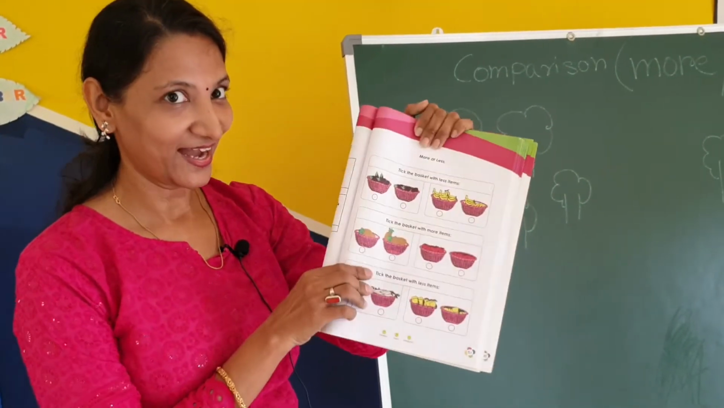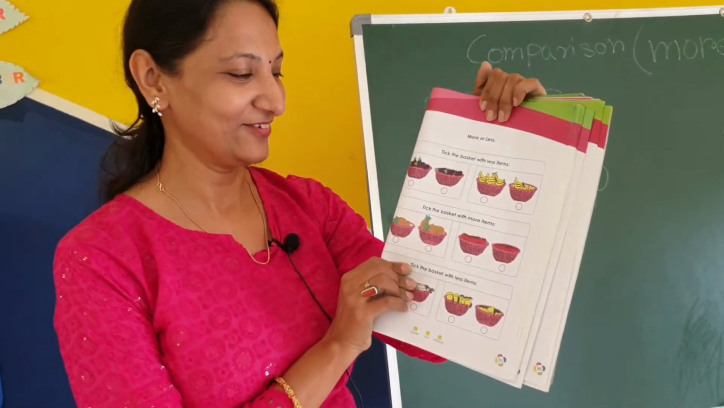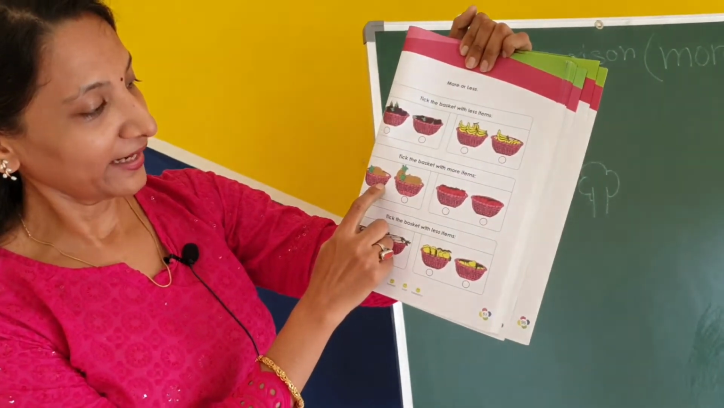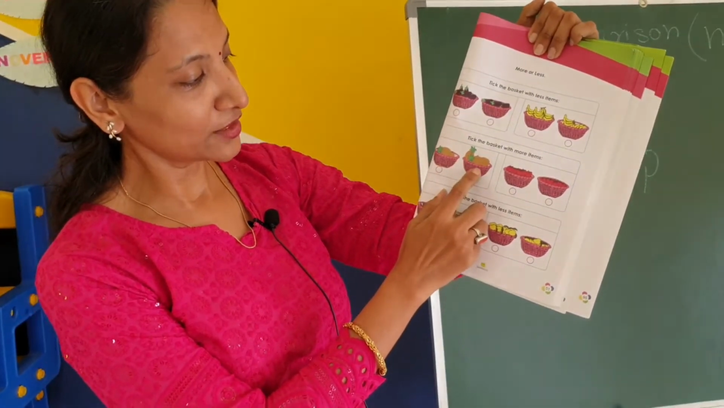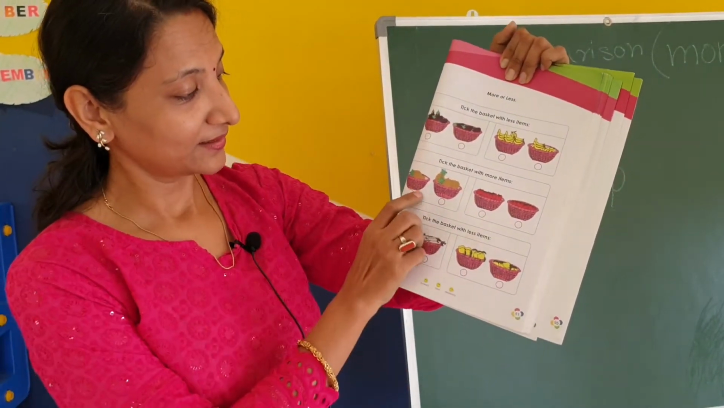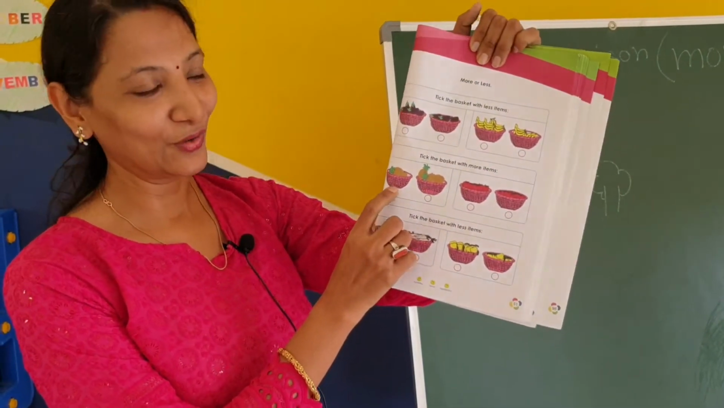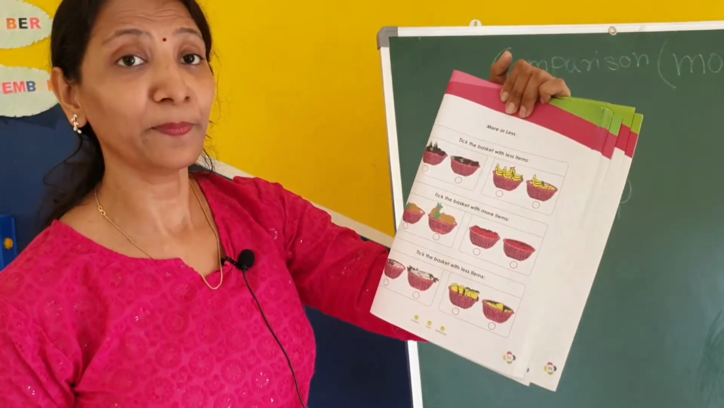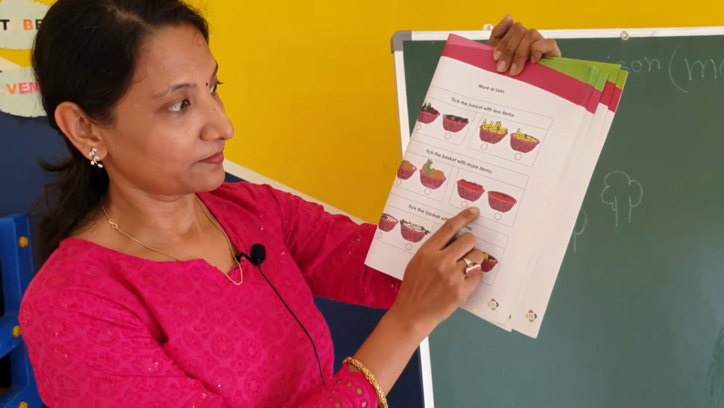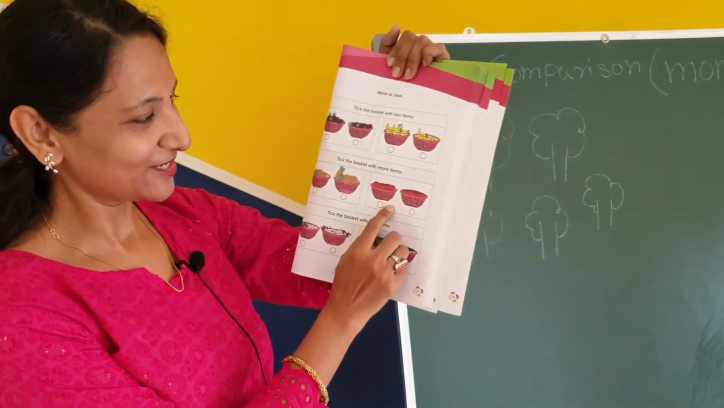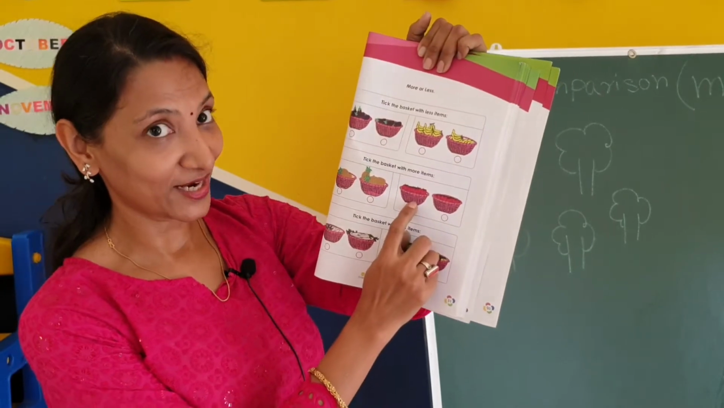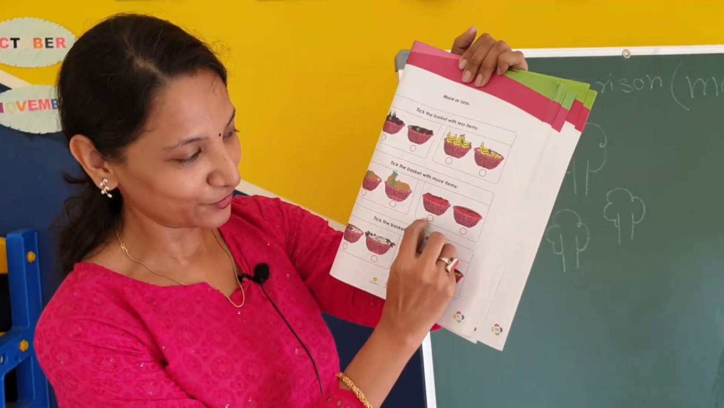Next, tick the basket with more items. More items. I will show you. See, here pineapples, here also pineapples, here also pineapples. Where are the more pineapples? Here? No. Here so many pineapples. So we have to tick here. Fine. Next is tomatoes. Wow, red color tomatoes. See where are the more items? Here the more items, right? Yes, so we have to put tick.